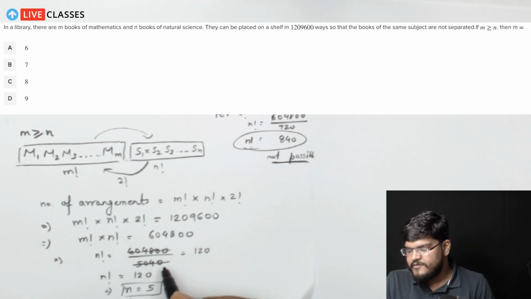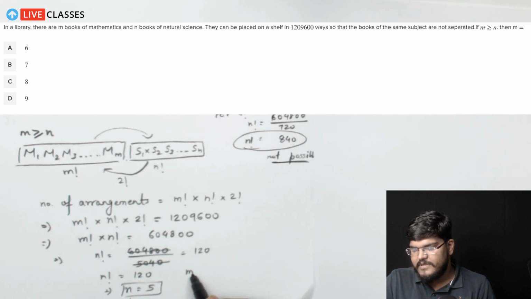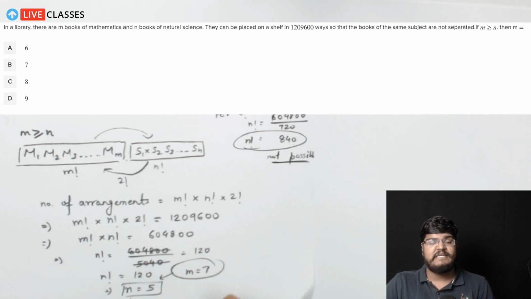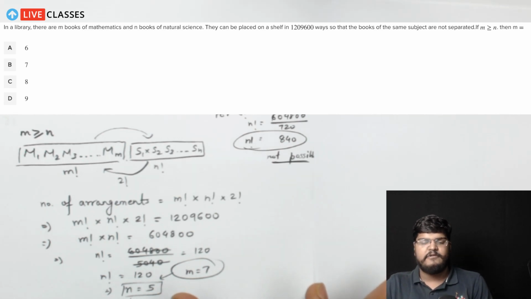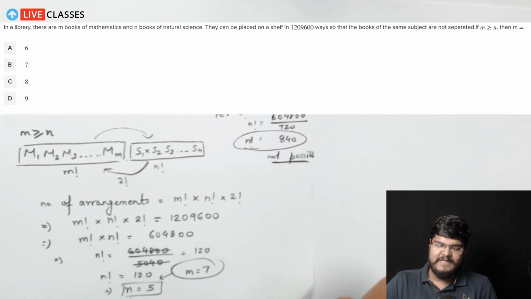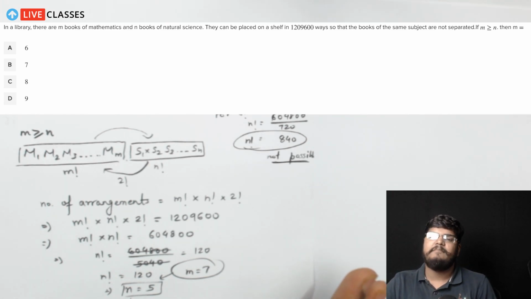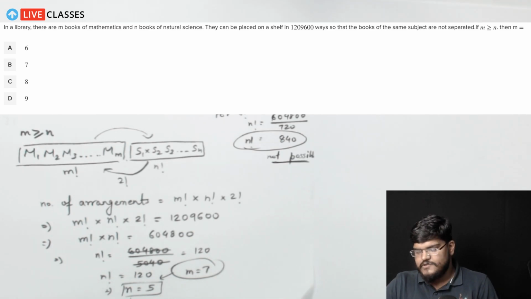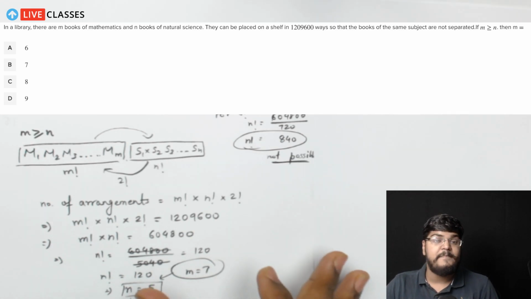This m is equal to 7. 7 is going to be the correct answer, because for this we are getting a value of n which is satisfying the factorial notation condition. So if you check it for 8 and 9 as well, you'll see that the answers are not really matching any factorial value. So which is why the answer will be m is equal to 7.